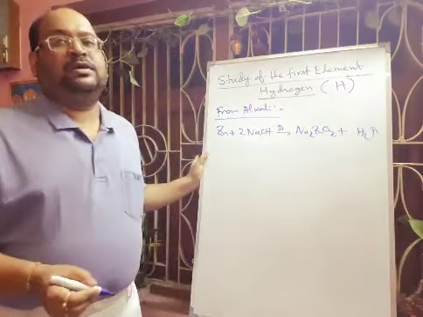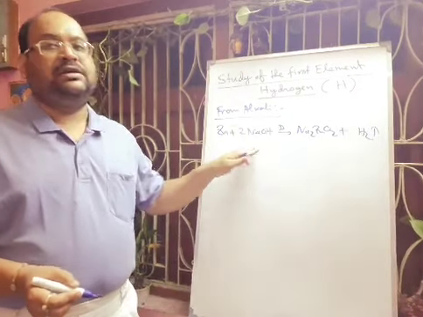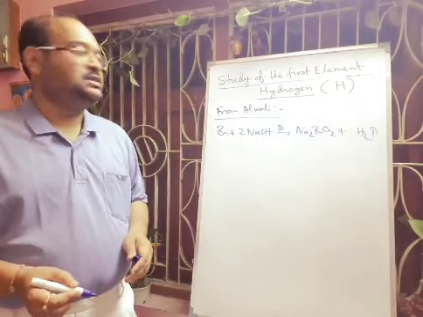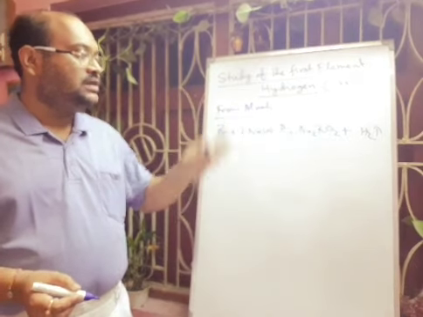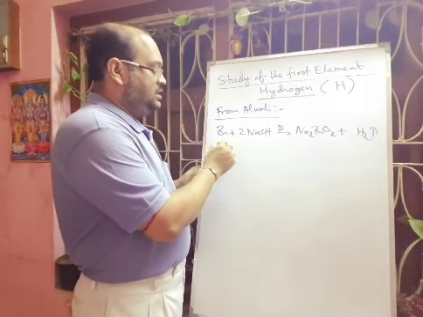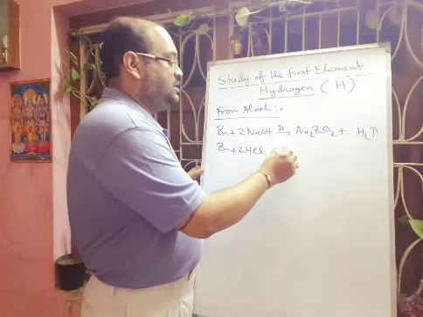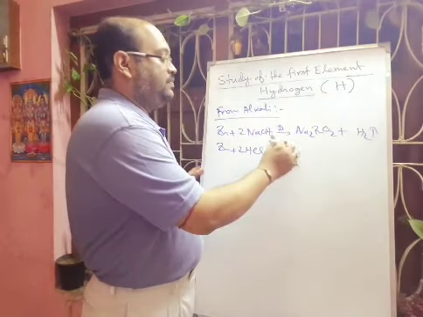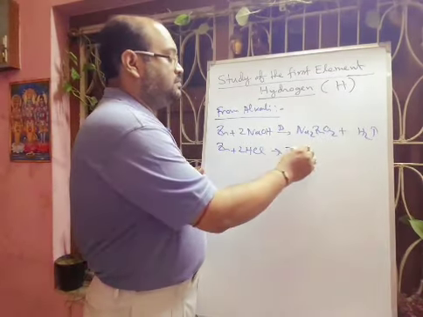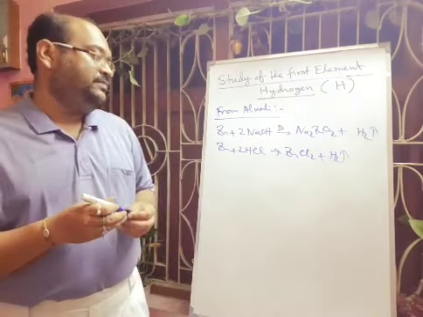So this is one method by which you are using alkali and you can produce hydrogen gas. And this zinc also reacts with the acid. Zinc and dilute HCl form ZnCl2 plus hydrogen gas. Understand what I am telling?